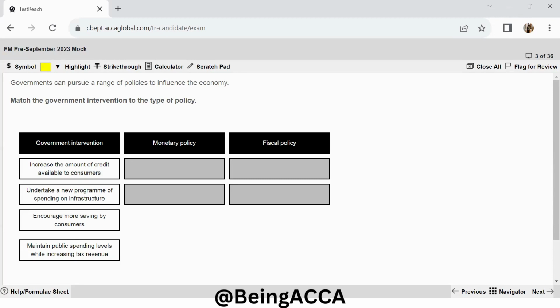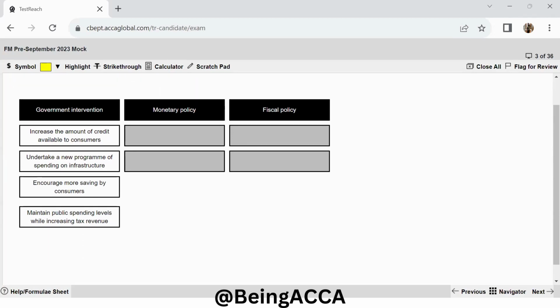Increase the amount of credit available to consumers. So, credit again depends on interest rates, money supply. So, this will go to your monetary policy, and I can just drag this over to the monetary policy. I am not able to drag it at the moment, so I'm just going to match it over here. Moving to the next one, undertake a new program of spending on infrastructure. Now, again, as we discussed, fiscal policy deals with everything that the government spends and the government borrows. So this will go under your fiscal policy.